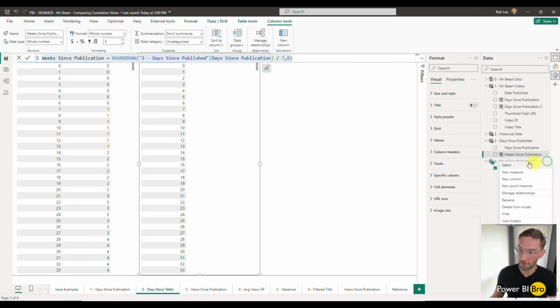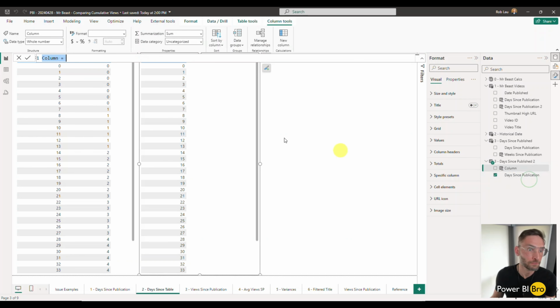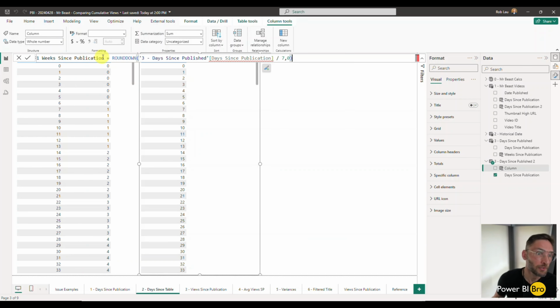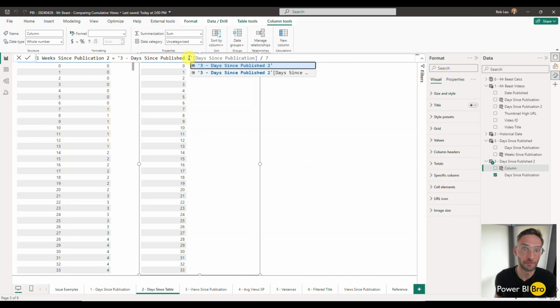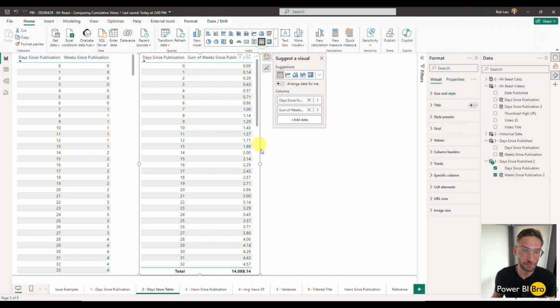We're going to go to our new table that we just created. We're going to say table, new column. We put this in here, weeks since publication 2. And so round down, I'll show you why to round down in a minute. We'll take that off for now. But all we're going to very easily do is say the days since published 2, I think are our new table that we created. Days since publication divided by 7. Take this column, add it here. We were just interested in the table.